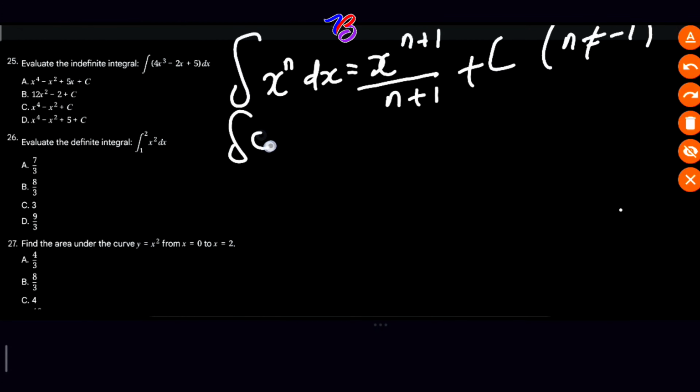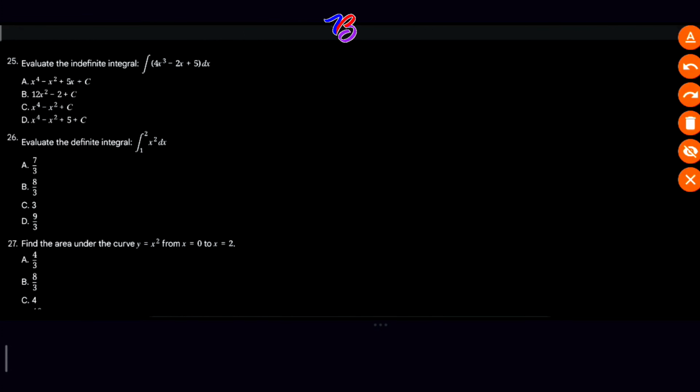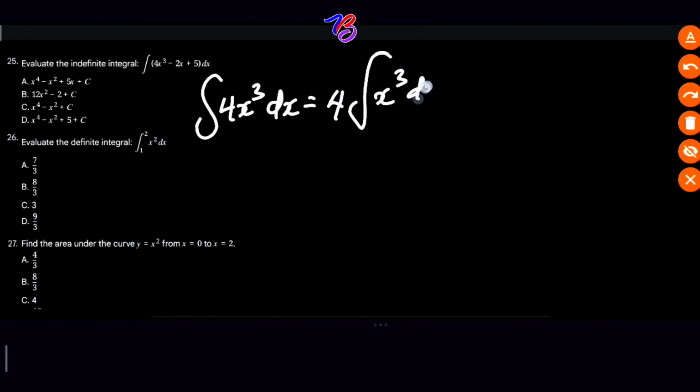Integration of c dx is equal to cx plus C. We are going to integrate each term separately. We are going to have integration of 4x cubed dx is equal to 4 times integration of x raised to 3 dx.